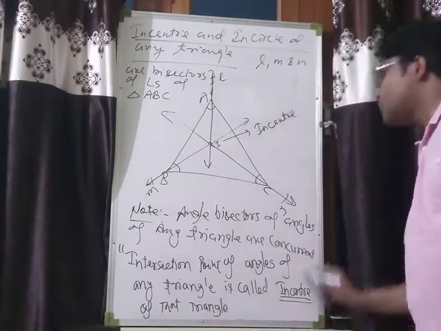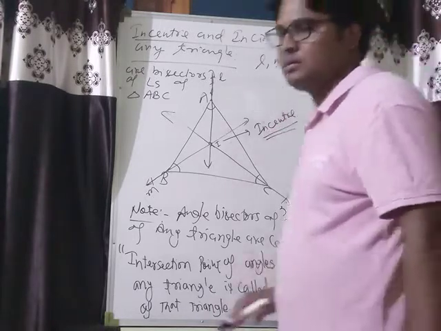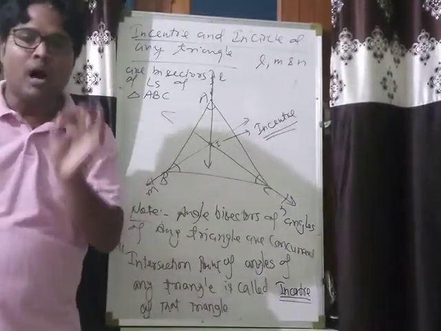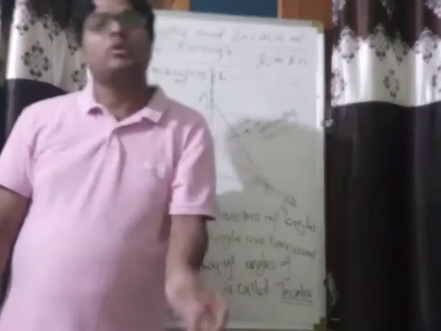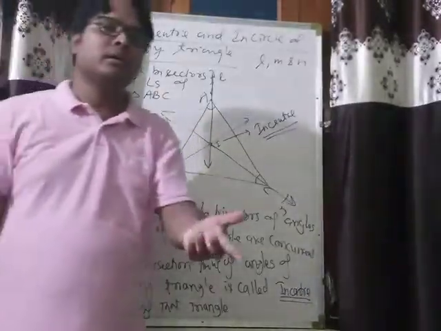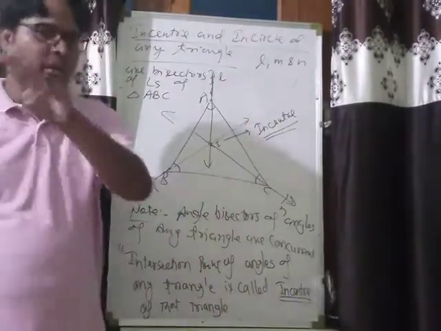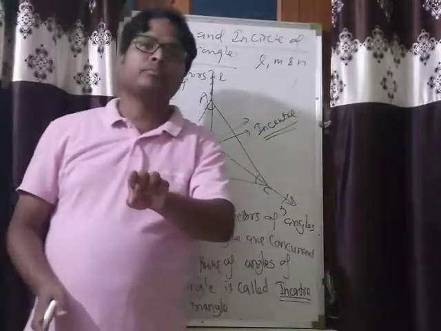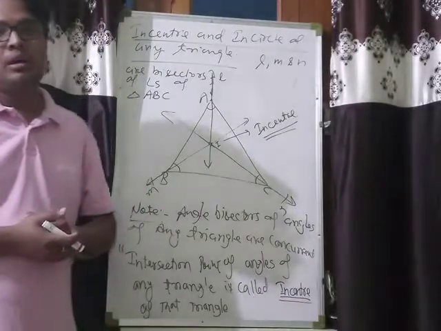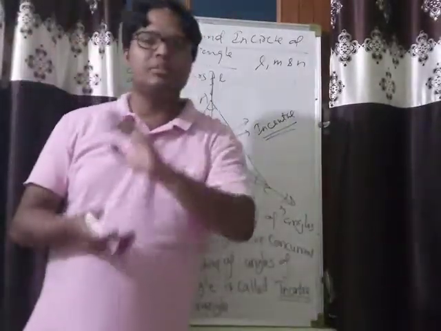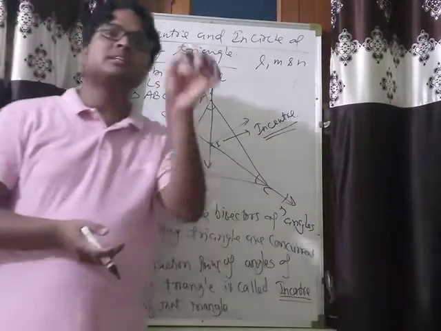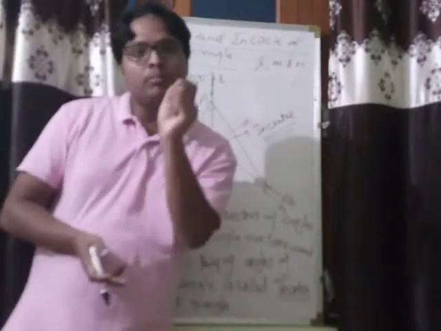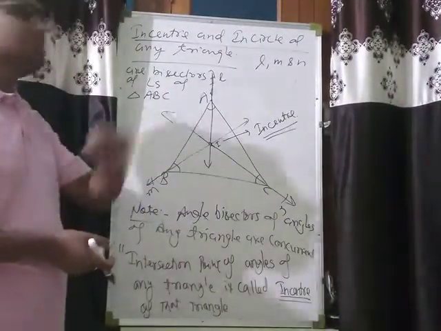So if someone asks you what the incenter of any triangle is, it is the intersection point of angle bisectors of angles of any triangle. In any triangle, how many angles are there? Three angles. For each angle we have a bisector, so there are three bisectors, and all these three bisectors are concurrent. That's why they intersect at a single point. That particular point is called the incenter.